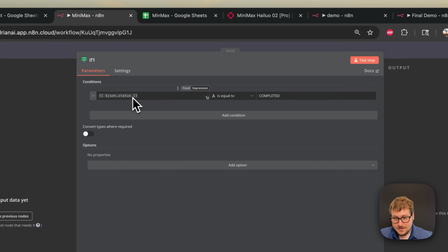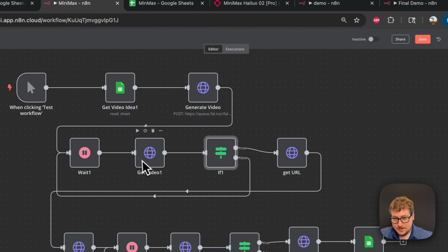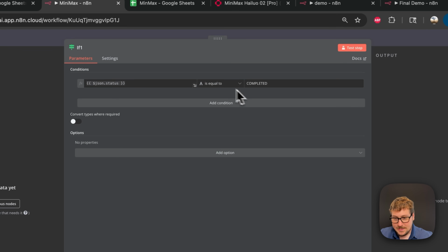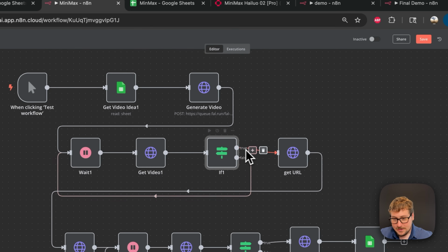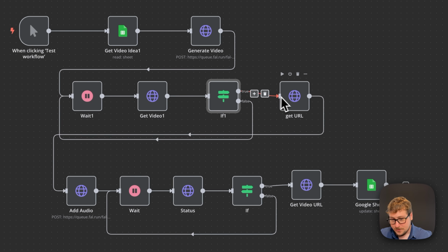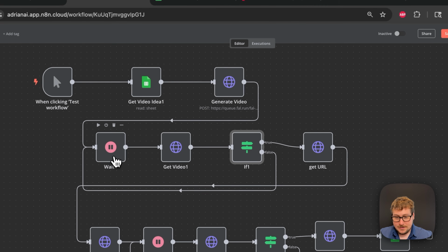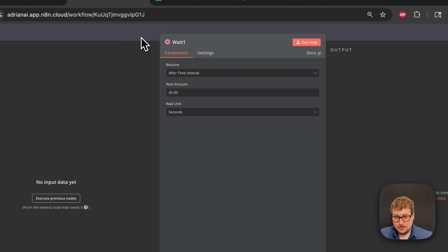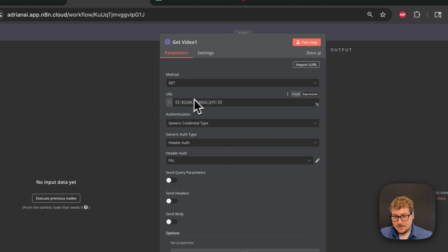So we're just comparing this status that we're querying right before, and if it's equal to completed, it goes forward to the true statement, which will then continue the automation. If false, it will then go back and wait 45 seconds. You can lower this time. Then it'll ask, is it completed or not?